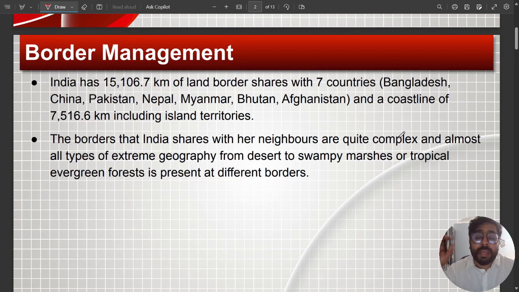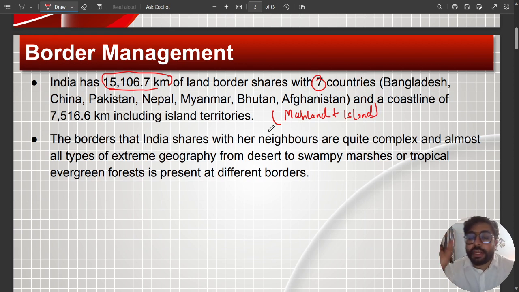So guys, we have a very huge land border as well as a very vast coastline. The total border that India shares with all its countries is around 15,106.7 kilometers. We share this border with 7 countries, and along with this, we have 7,516 kilometers of huge coastline that includes our mainland coastline, plus we have our island coastlines as well.